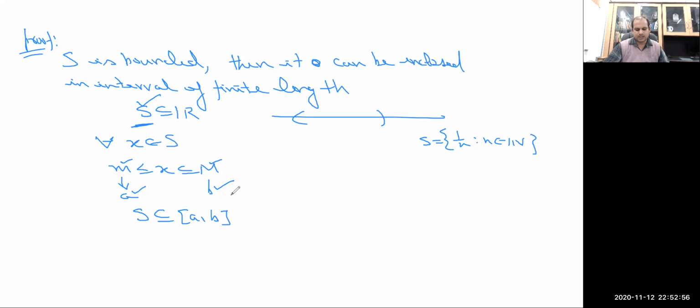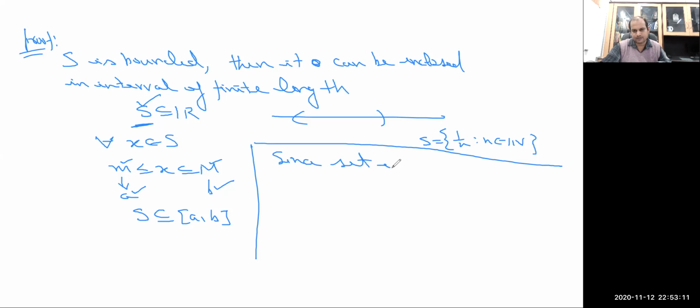Now, since the given set is bounded, I can say that S can be contained in A and B, and let me call this interval I0.